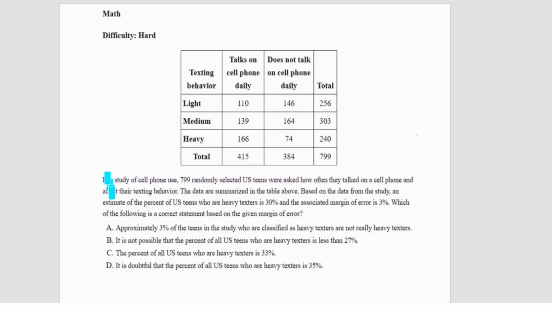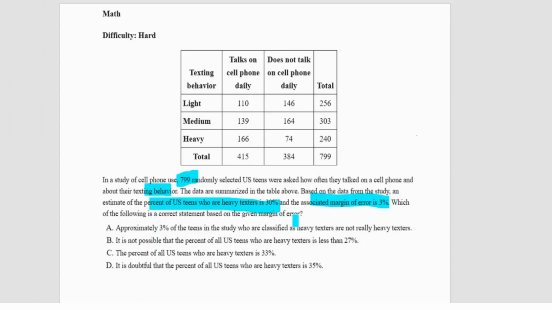So what have been given in the question: in a study of cell phone use, 700 randomly selected US teens were asked how often they talked on a cell phone and about their texting behavior. The data are summarized in the table above. Based on the data from the study, an estimate of the percent of US teens who are heavy texters is 30% and the associated margin of error is 3%. Which of the following is a correct statement based on the given margin of error?